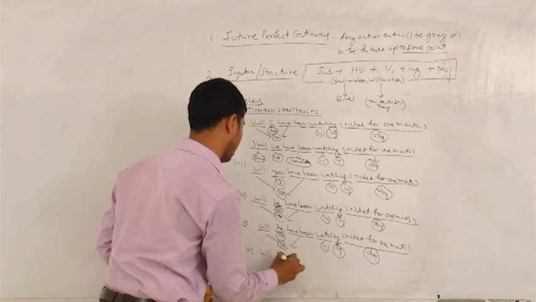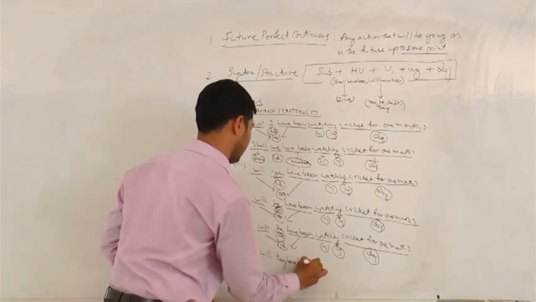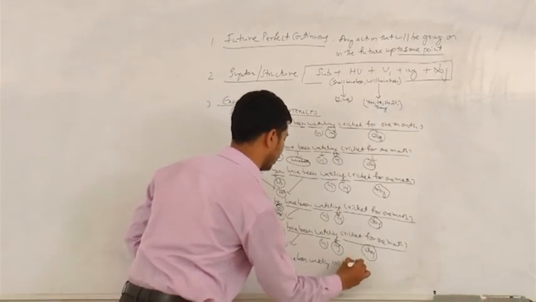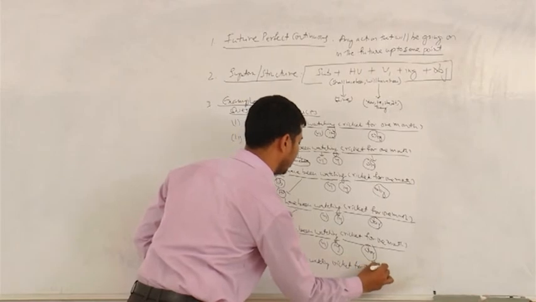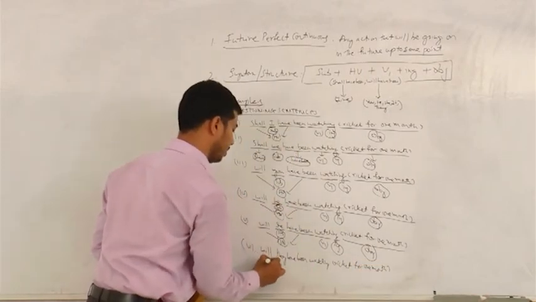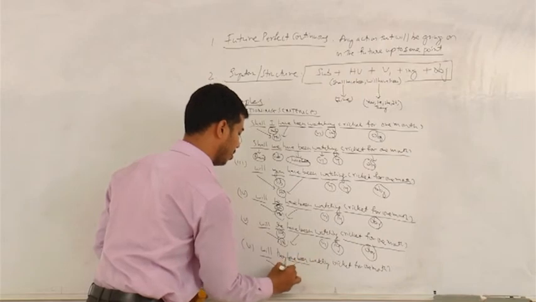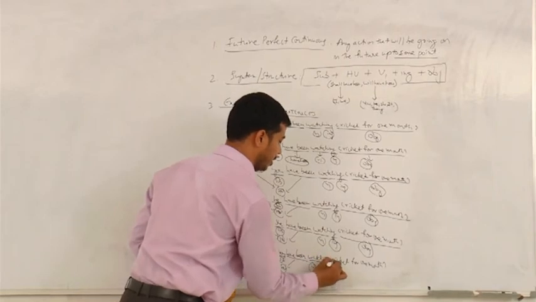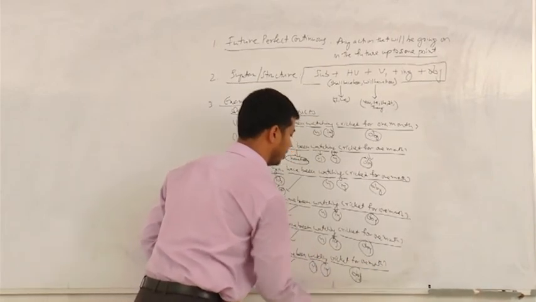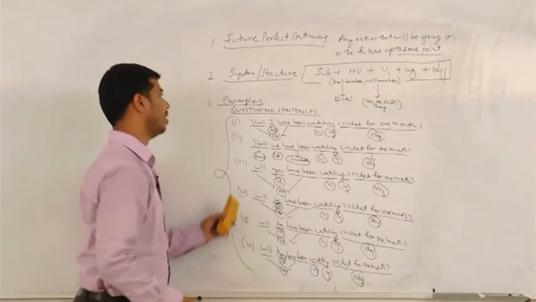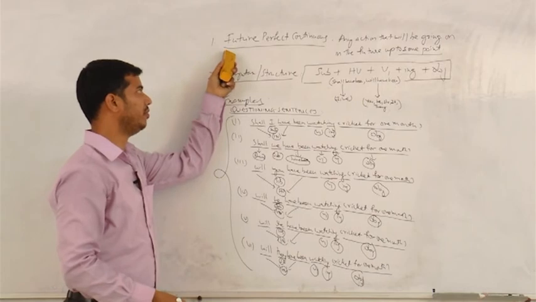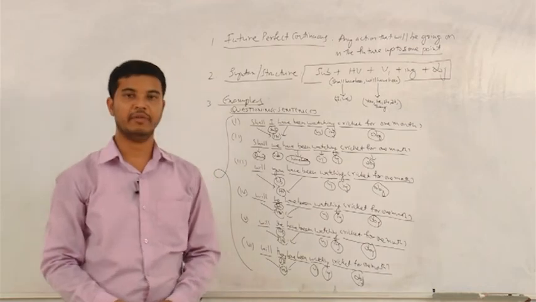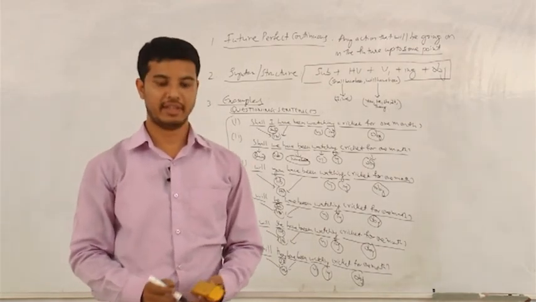Will they have been watching cricket for 1 month? Will have been is the helping verb, they subject, watch V1 ing. This whole thing falls under object. Am I right? So all these are examples for questioning sentences under future perfect continuous.